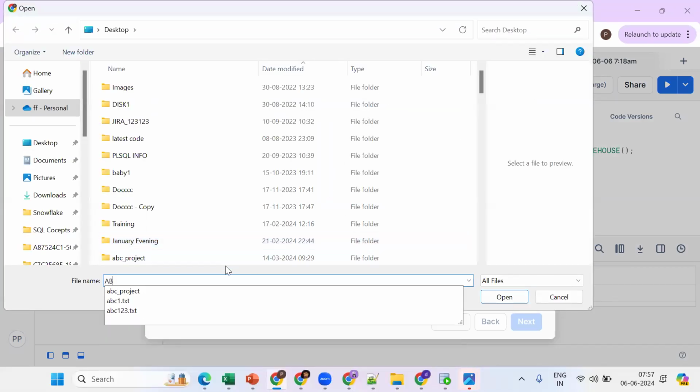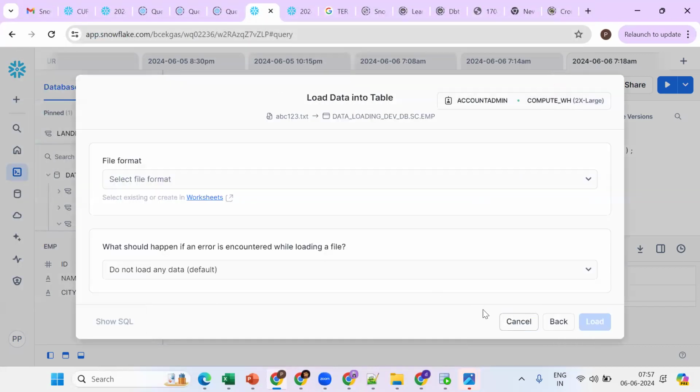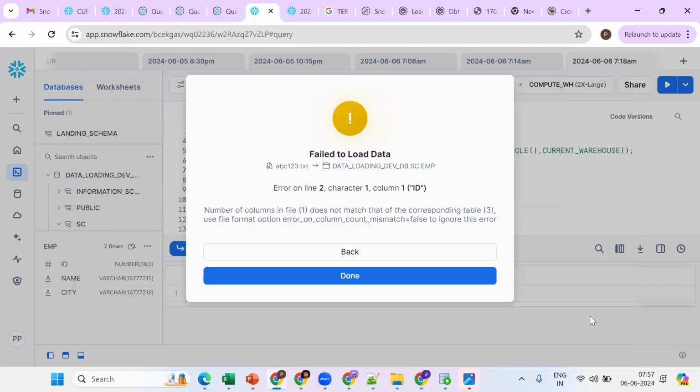Okay, see, abc123.txt. Now see, this is important. Now try to load. Tell me, will it work? It's a CSV file. Now try to load. Now tell me, will it work? It says No. Number of columns in file does not match.